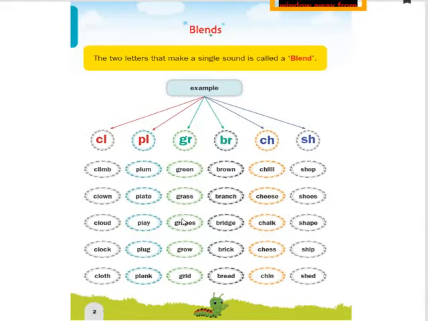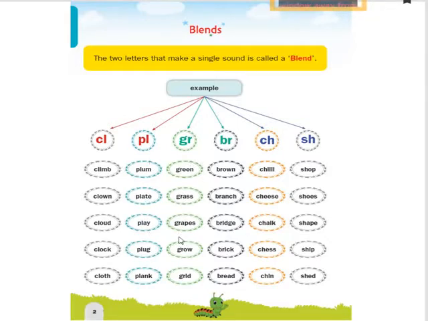And the third example is grapes, grapes.